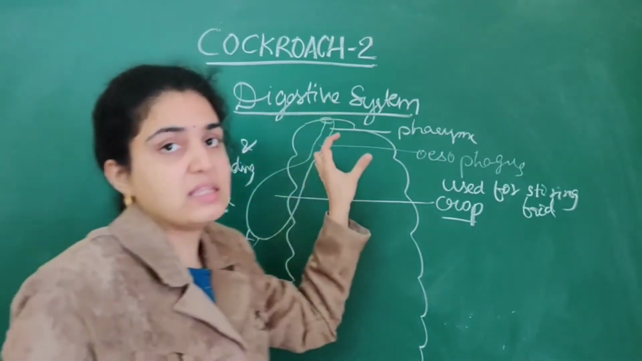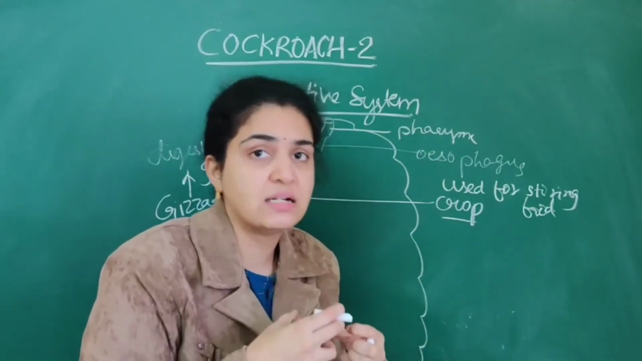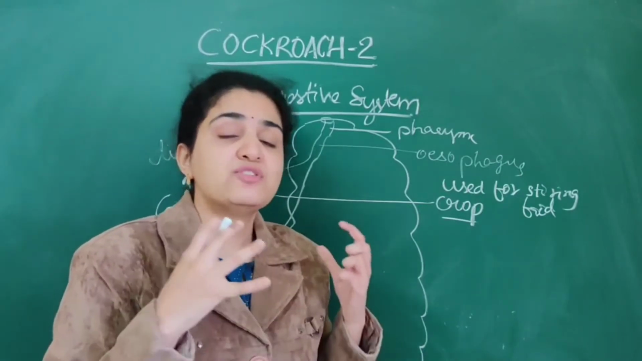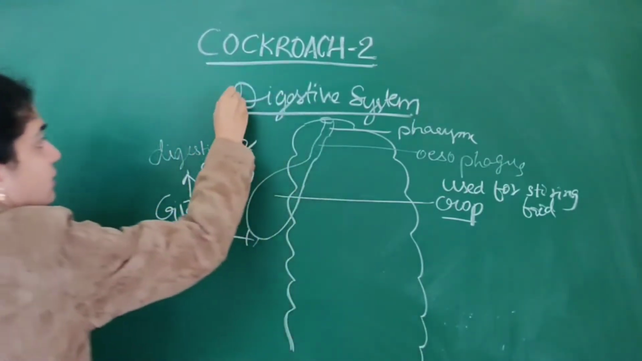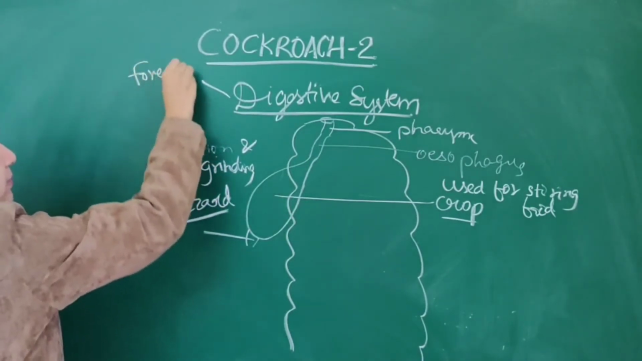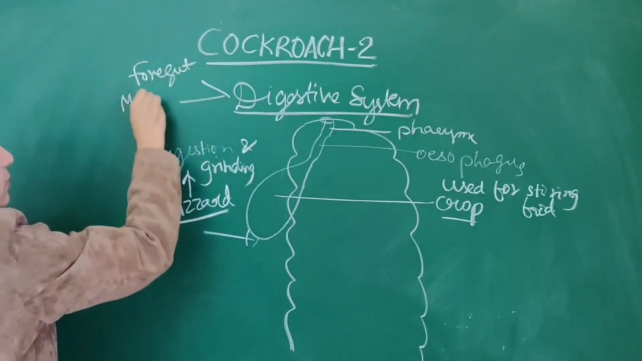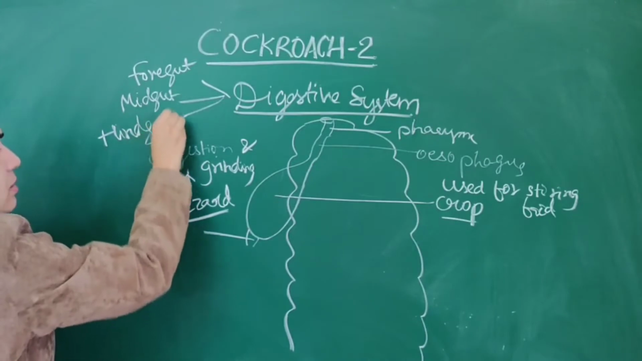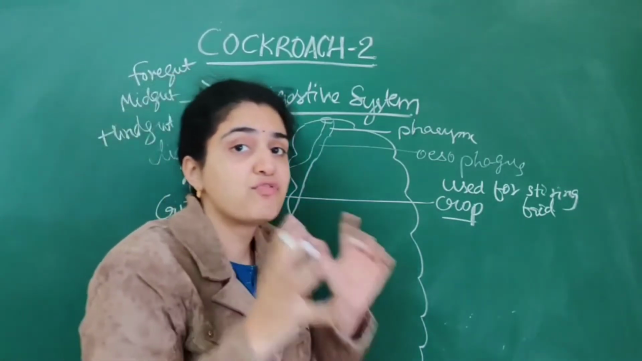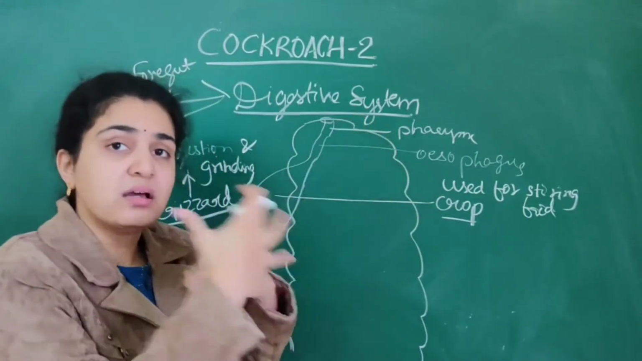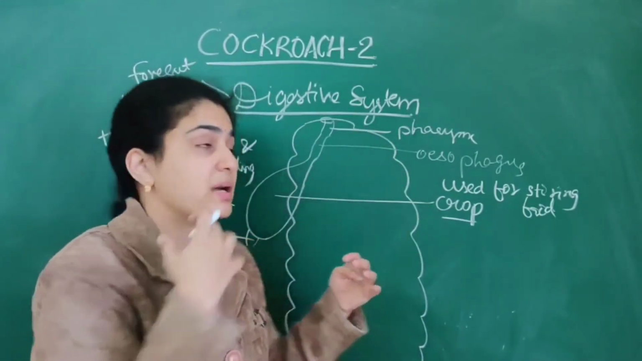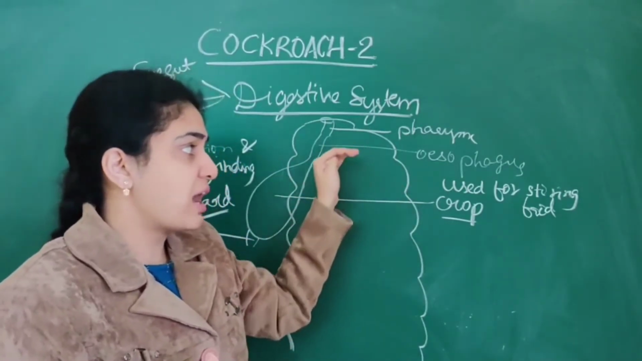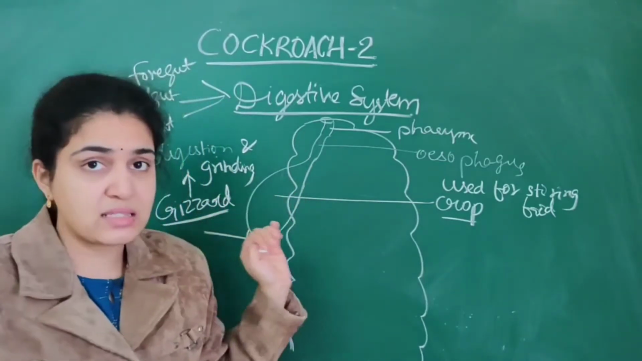So: mouth, pharynx, esophagus, crop, gizzard. The alimentary canal is divided into mainly three parts: foregut, midgut as well as hindgut. Gut means the alimentary system is divided into three parts. Till the gizzard it is foregut. So the foregut comprises the pharynx, esophagus, crop as well as gizzard.